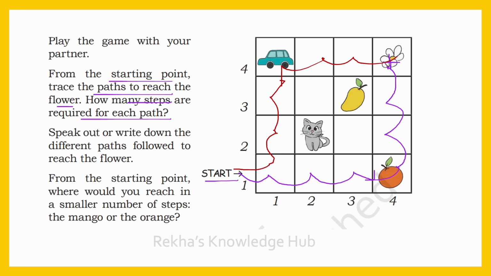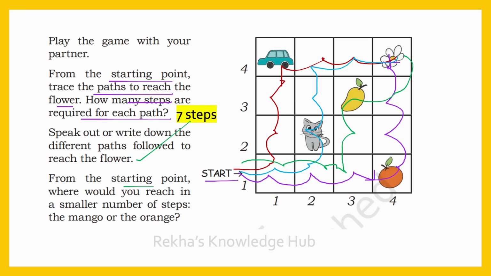Then we will see another path. 1, 2, 3, 4, then 5, 6, 7. This also took 7 steps. We can see another path. 1, 2, 3, 4, 5, 6, 7. This also took 7 steps. So, 7 steps. How many steps are required for each path? 7 steps. Speak out or write down the different paths followed to reach the flower.